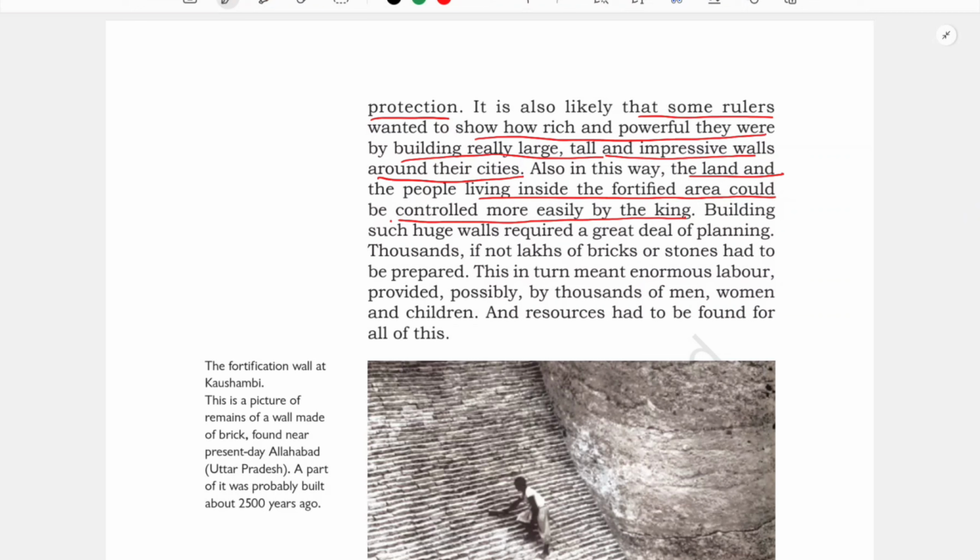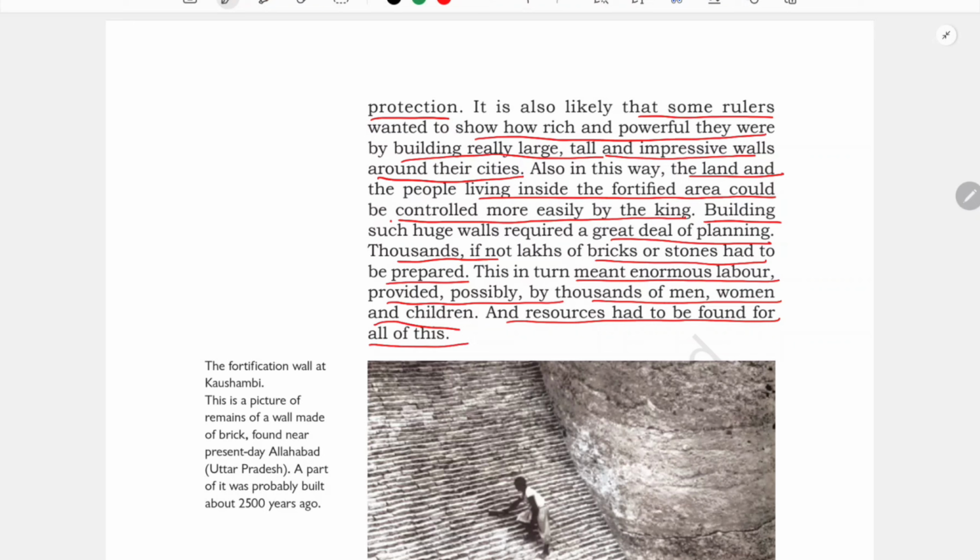So more easily they can check on the people. So that was also another reason. And building such huge walls requires a great deal of planning. Thousands if not lakhs of bricks and stones had to be prepared. So this in turn meant enormous labor, provided possibly by thousands of men, women and children, and resources had to be found for all of this.